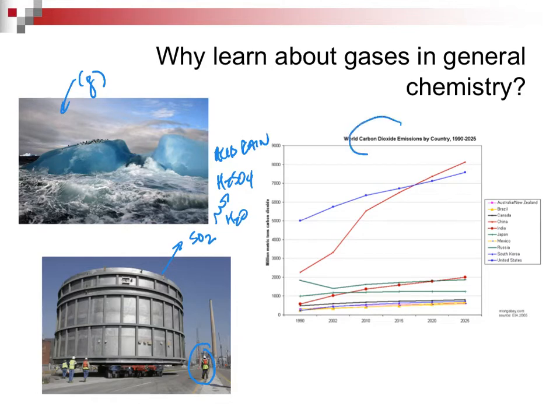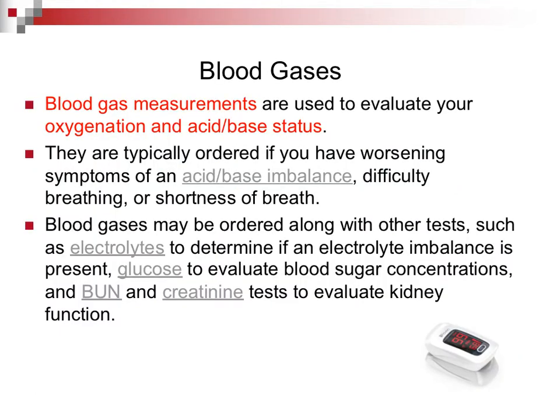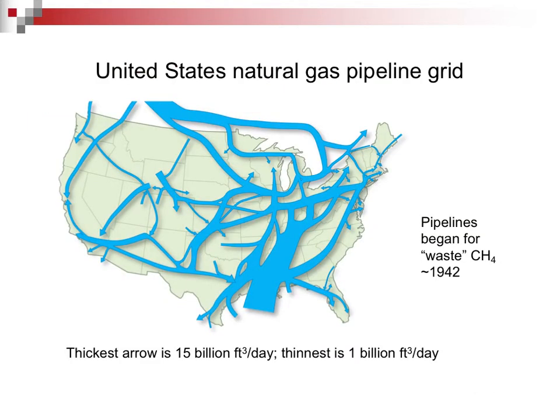Then, of course, we have carbon dioxide. Again, we'll speak in the Zoom lecture. We'll also speak more about blood gas measurements. That's the oxygenation, which has been really important in the time that we've been handling our pandemic. We could talk about natural gas pipelines, the methane that is piped underground all over the United States.